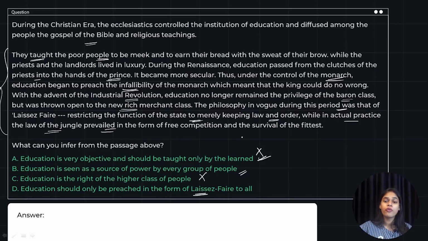No. So out of all these options, we can see that option B should be the correct answer, because it says that education is seen as a source of power by every group of people, be it the priests, the landlords, the prince, the Industrial Revolution people, the baron, the merchants, everyone. They want to use education as a source of power to impose on the people below them. All right, so option B is the answer.